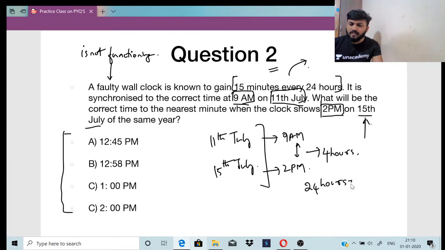For every 24 hours it increases by 15 minutes. So for 4 hours how much will it increase? So cross multiply, 4 into 15 divided by 24, ये आंसर मिल जाएगा आपको.